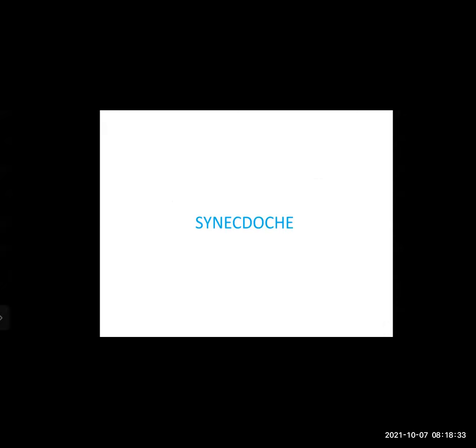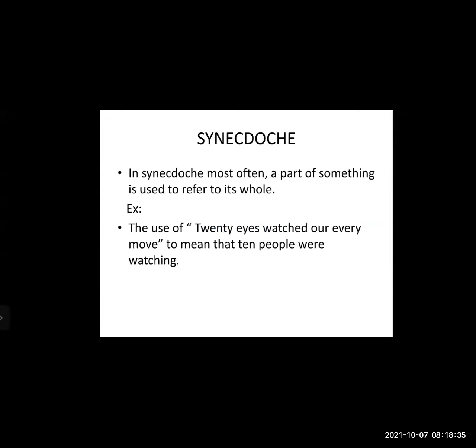Next, synecdoche. In synecdoche, most often a part of something is used to refer to its whole. Example: "twenty eyes watched our every move." This means ten people were watching. Twenty eyes means ten people watching every move.